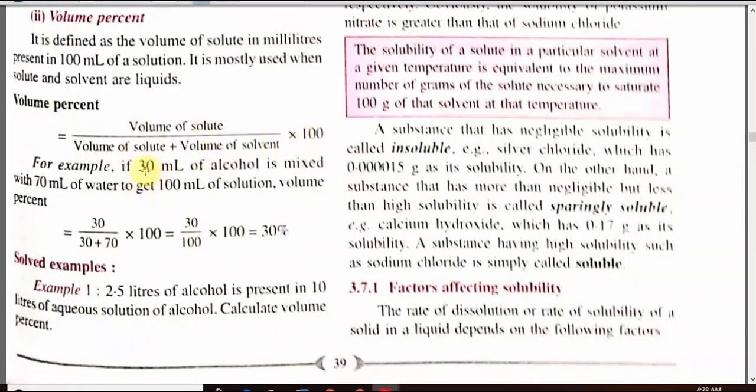Now 30 ml of alcohol is mixed with 70 ml of water to get 100 ml. Now what will be the formula? 30 into 100% by 30 plus 70, that is